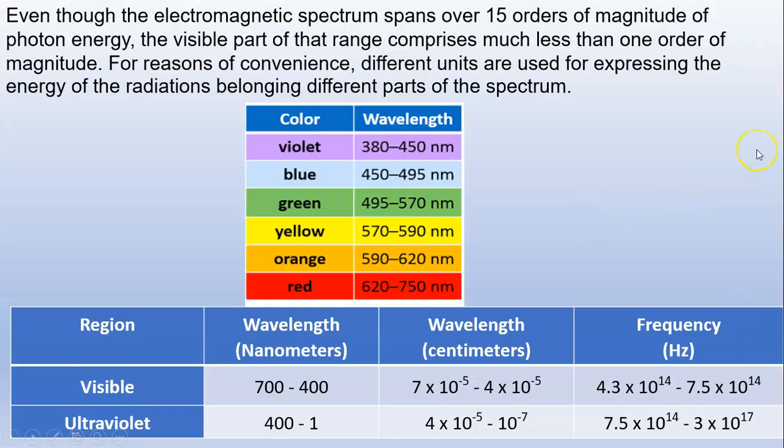Even though the electromagnetic spectrum spans over 15 orders of magnitude of photon energy, the visible part of that range comprises much less than 1 order of magnitude.